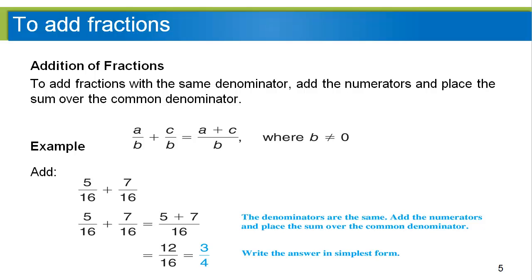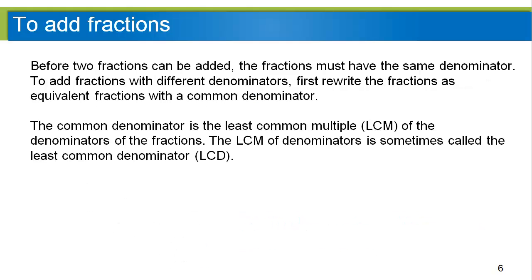Okay, but what if the bottoms aren't the same, right? What if you have two fractions with two different denominators? Well, the only way to do that is to change them into common denominators. Now, the most, let's say, widely accepted way of doing this is to come up with the least common multiple, and that becomes your least common denominator. And this is 100% a great way to do this, and it's 100% the accurate way to do this.